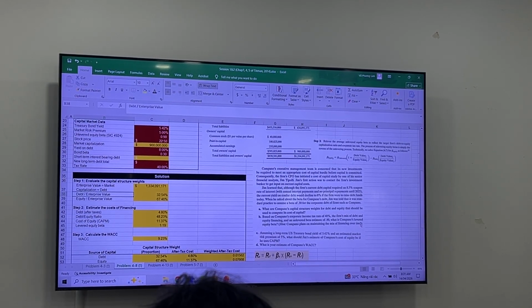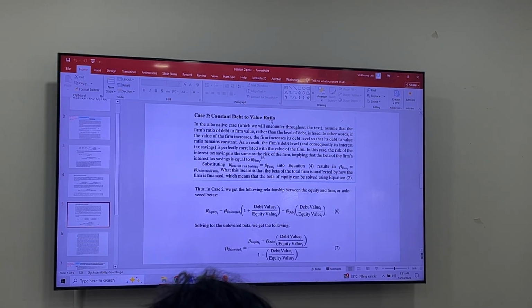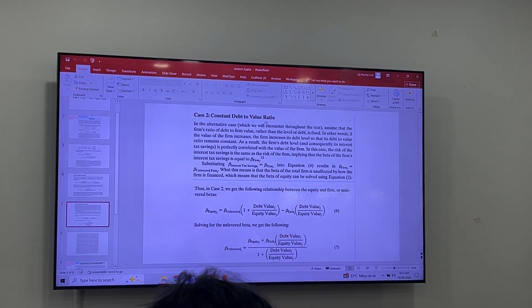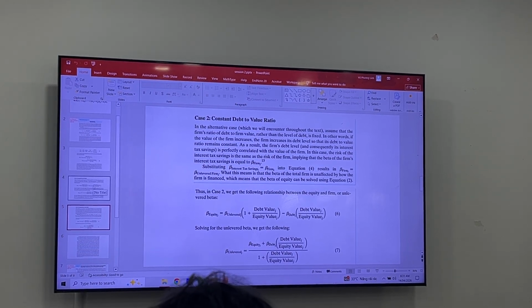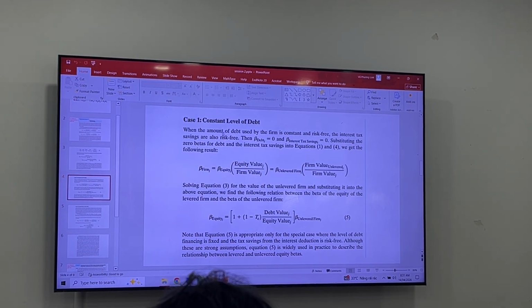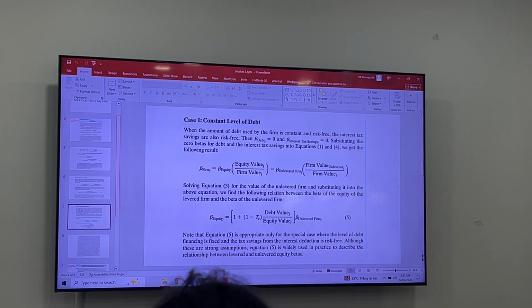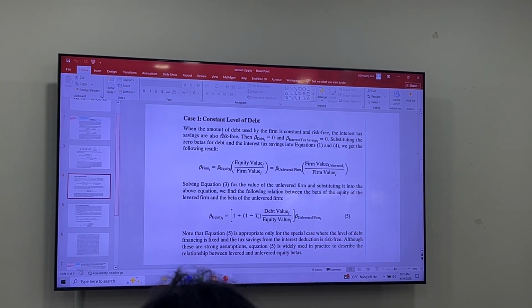The mix of financing over time, which means that the company will keep a constant debt to equity ratio over time. It falls into case number 2. Right? We have already explained this in the class, not case number 1. Can you distinguish between case 2 and case 1?